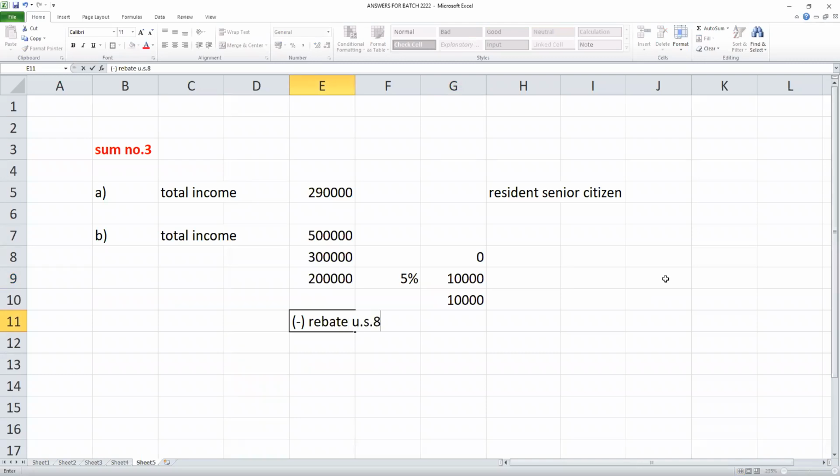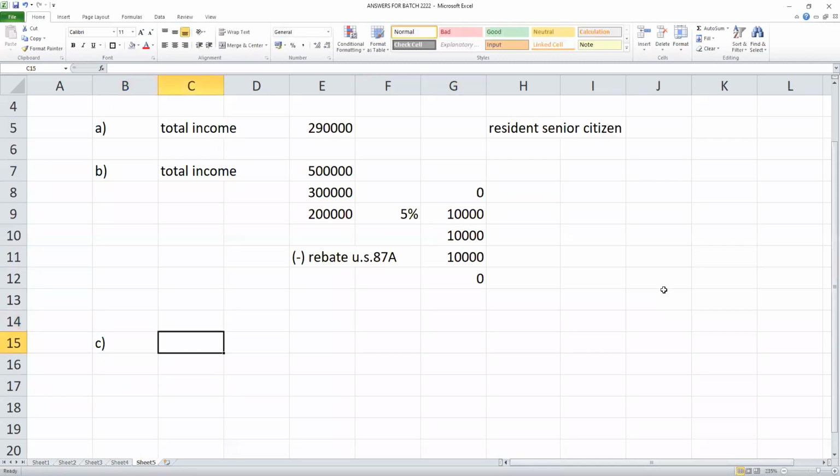Rebate under section 87A of the Income Tax Act is 10,000 for senior citizens, which is the maximum rebate. For the general category on 5 lakhs, the rebate is 12,500. But for a senior citizen the tax on 5 lakhs is 2,500 less, so the rebate is only 10,000, and the tax becomes 0.